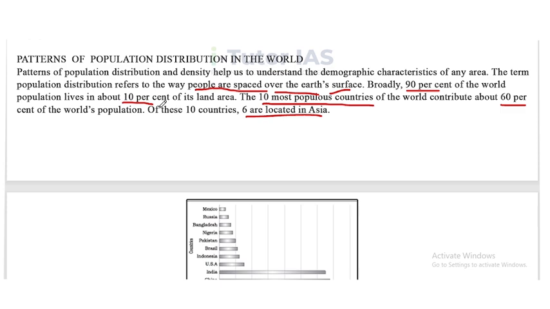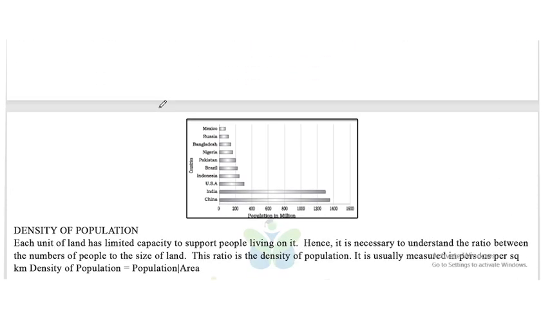Now, look at this. This is a population graph. The first one is China, but now there's a change in this graph, that is, now India is the first one. Then USA, Indonesia, Brazil, Pakistan, Nigeria, Bangladesh, next Russia and Mexico.